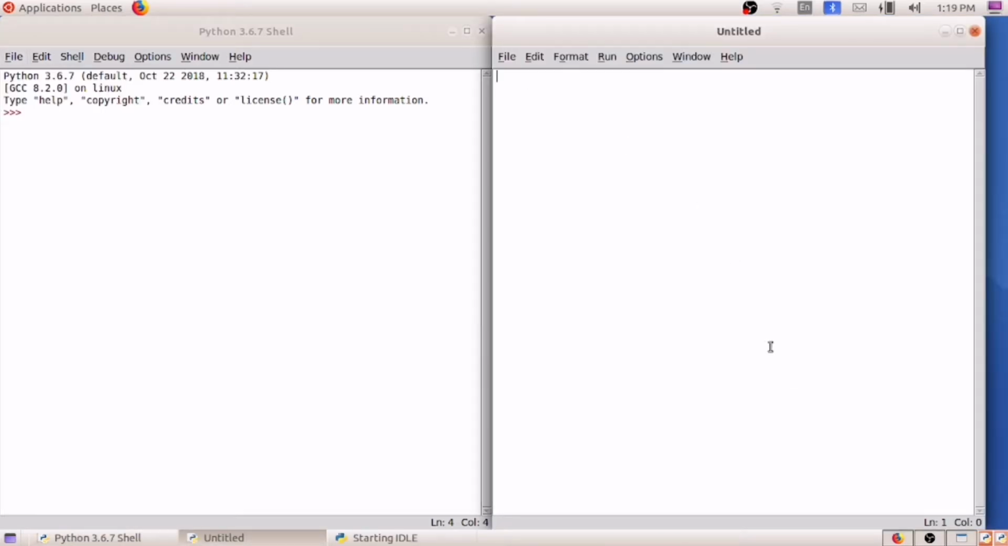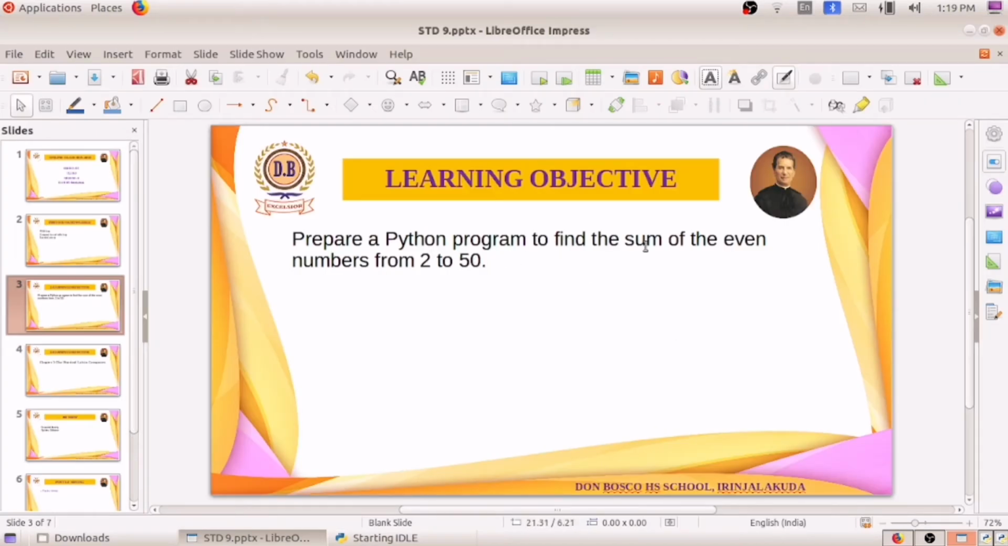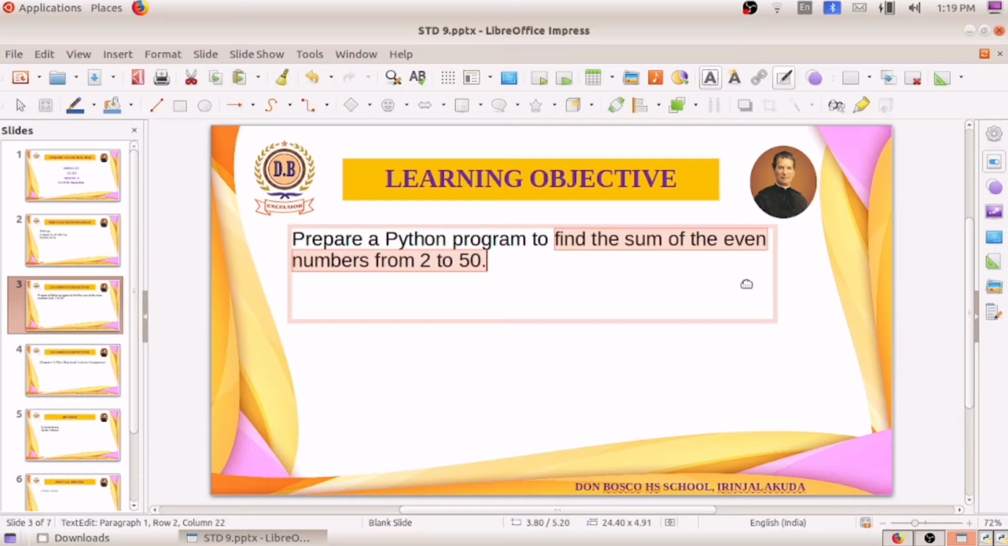Here the question asks us to find the sum of even numbers. Before that, I will explain this program step by step. First I will write the program to print the even numbers from 2 to 50. I hope you all know how to write a program to print the even numbers. How can we do that?